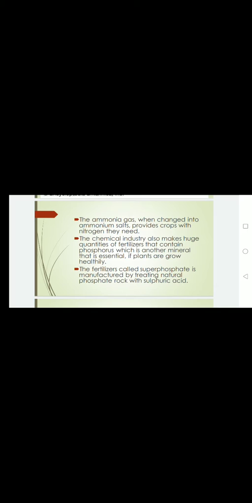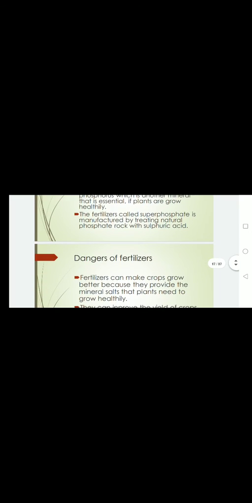So all the chemical industries also make a huge quantity of fertilizers containing phosphorus. Basically, one of the fertilizers is called superphosphate. Superphosphate is also a good fertilizer that fertilizes the soil and increases the growth of the plants. Basically, this is made by treating natural phosphate rock with sulfuric acid.